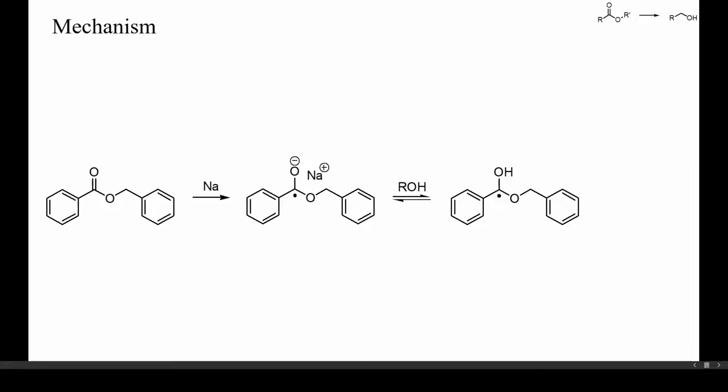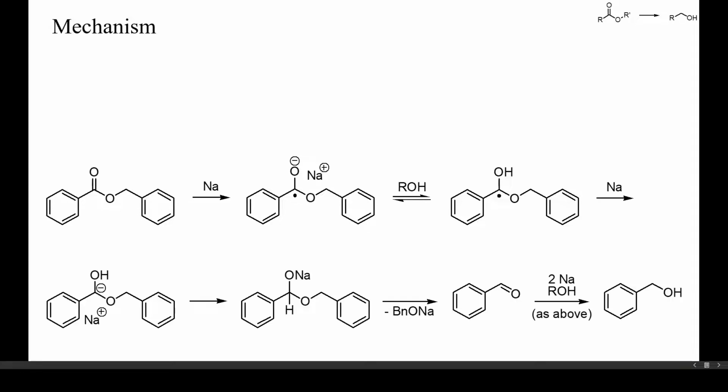converted into a neutral radical by protonation, as shown here. The neutral radical will accept a second electron more readily than the anionic radical. Thereby, an extremely basic metallated hemiacetal is formed that will be immediately protonated by any proton source available.